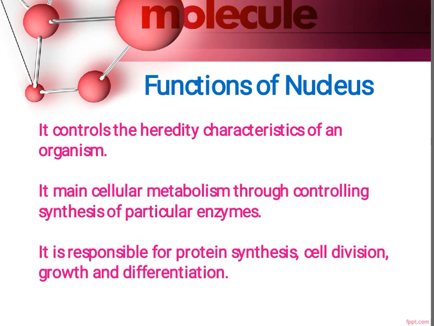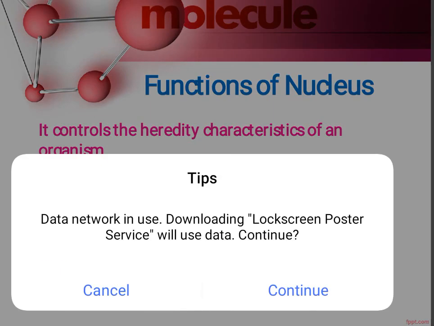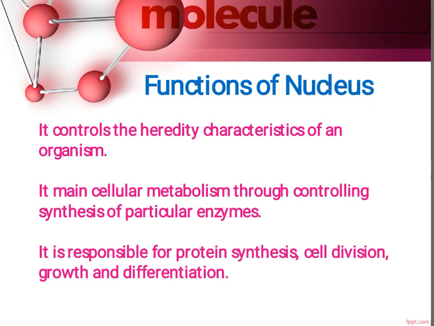You all know that whenever new offsprings are produced, characters are transported from parents to their children, and these characters are called hereditary characters, and the nucleus is responsible for controlling these hereditary characters of an organism.